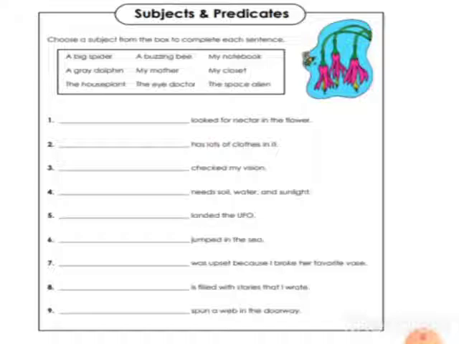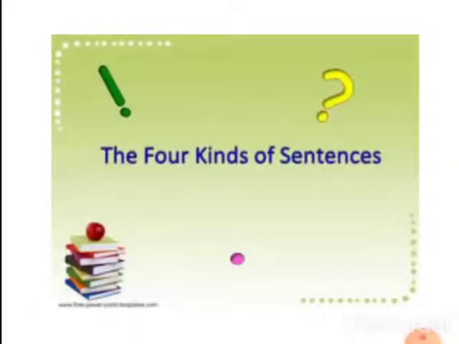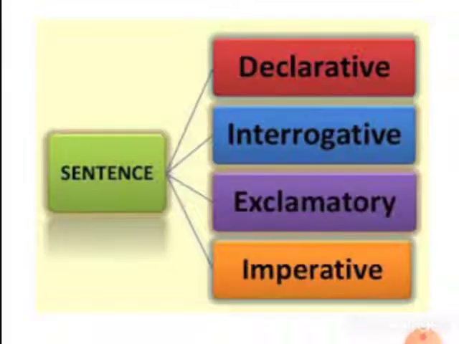Right now we are going to see the most important part of this video, that is the kinds of sentences. Here we are going to see how many kinds of sentences there are. There are totally 4 kinds of sentences: declarative, interrogative, exclamatory, and imperative.